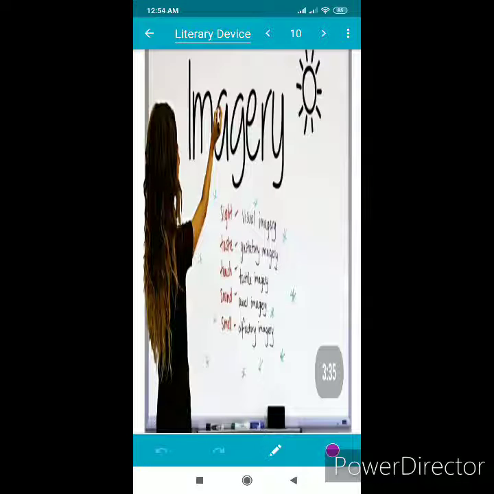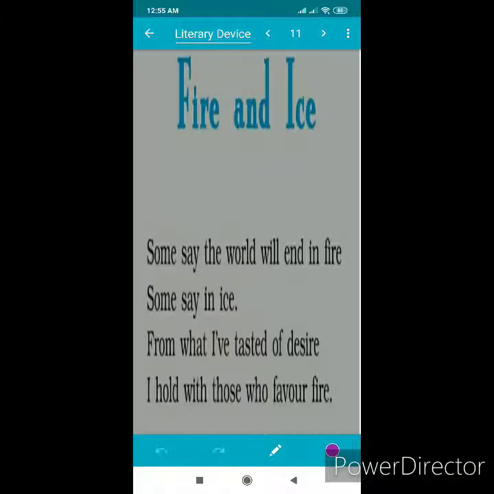The next literary device that has been used in this poem is imagery. Imagery is used to make readers perceive things involving their five senses. You can just have a look at the example here. Like, some say the world will end in fire.